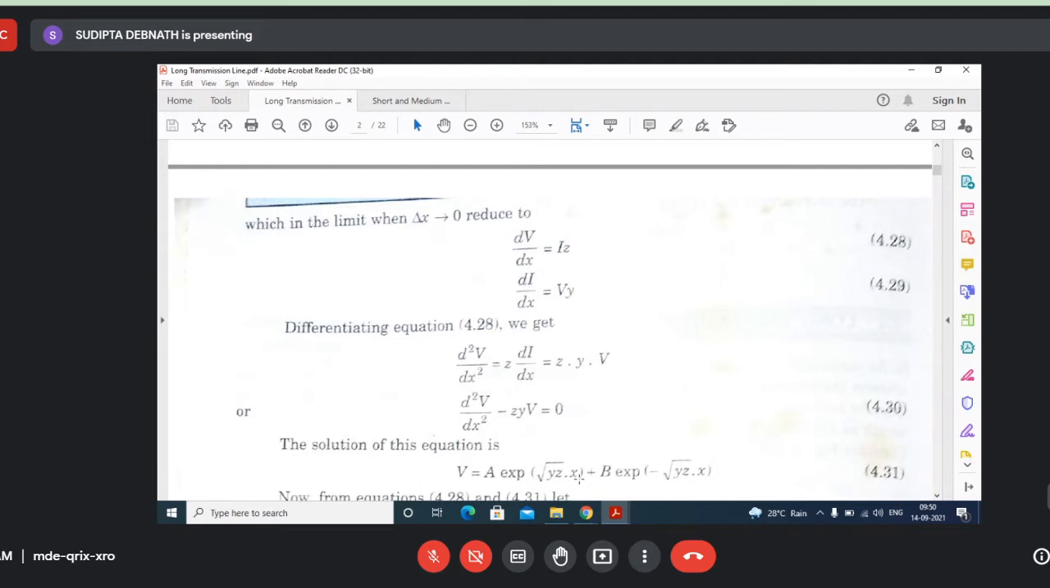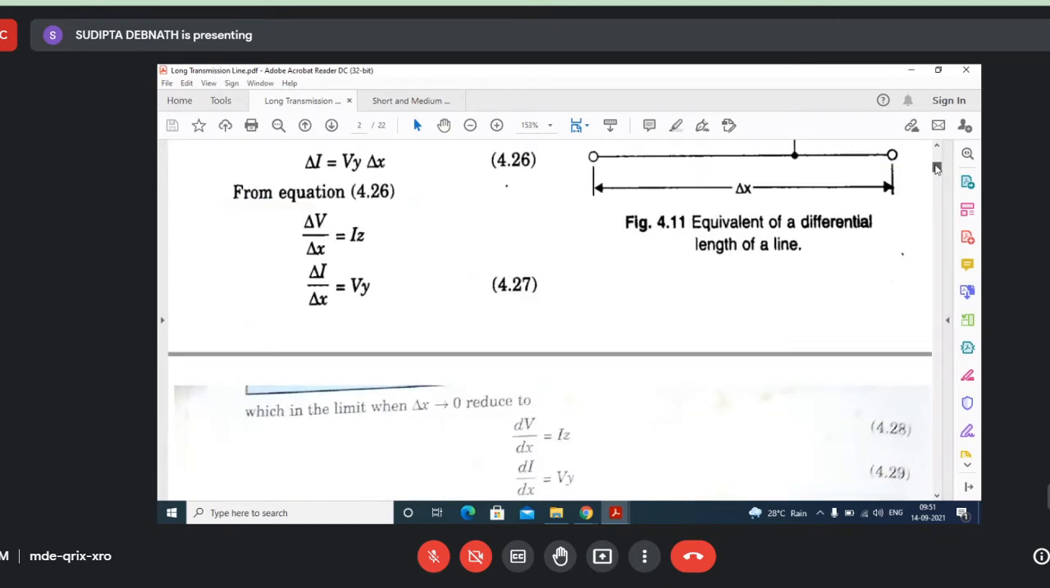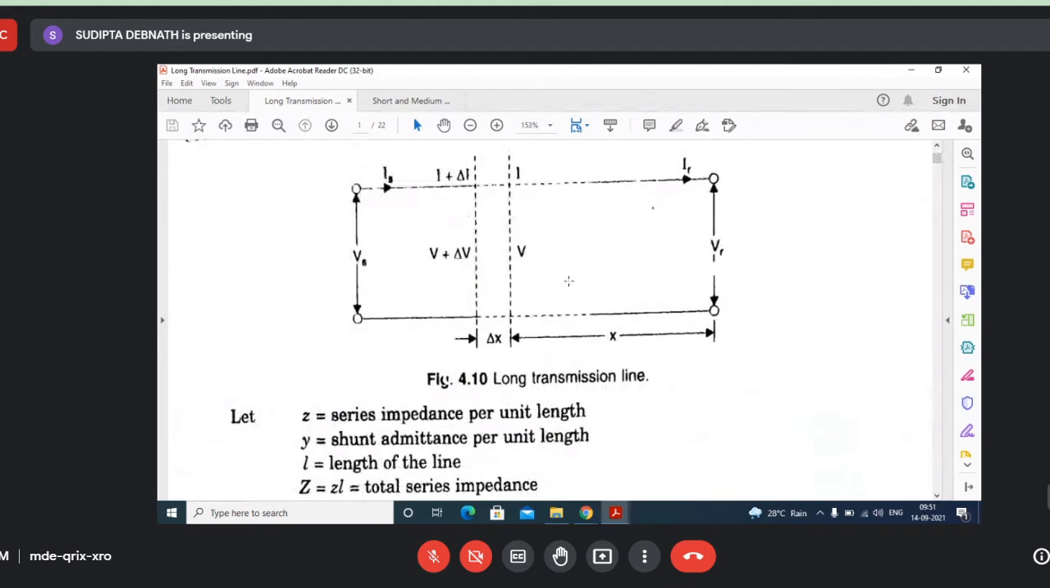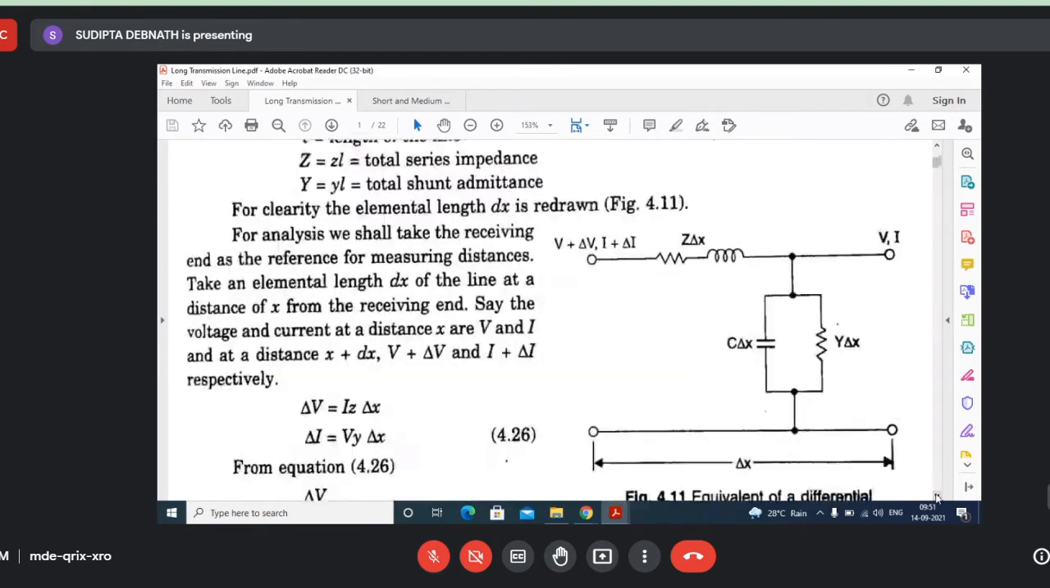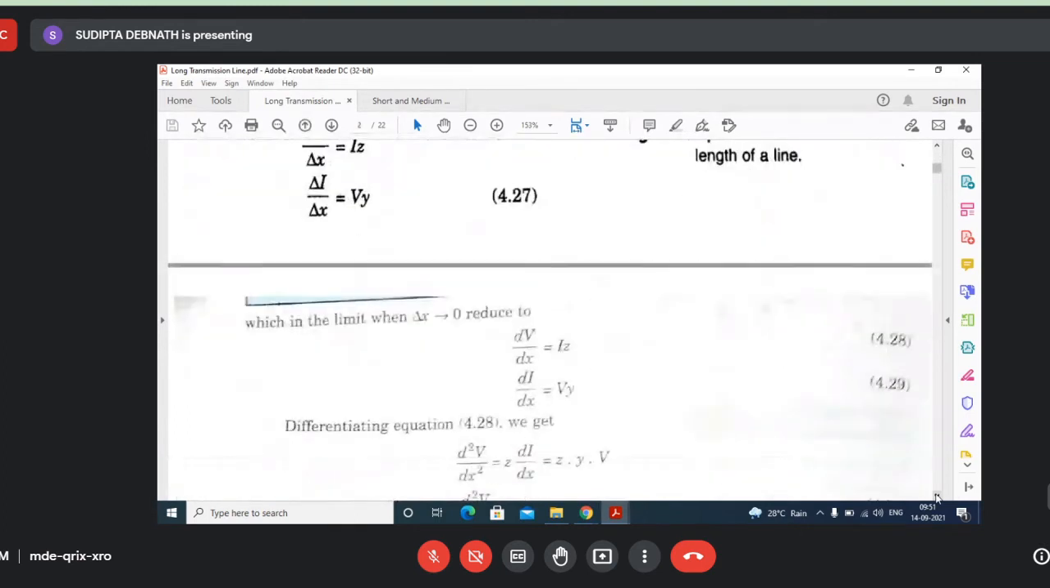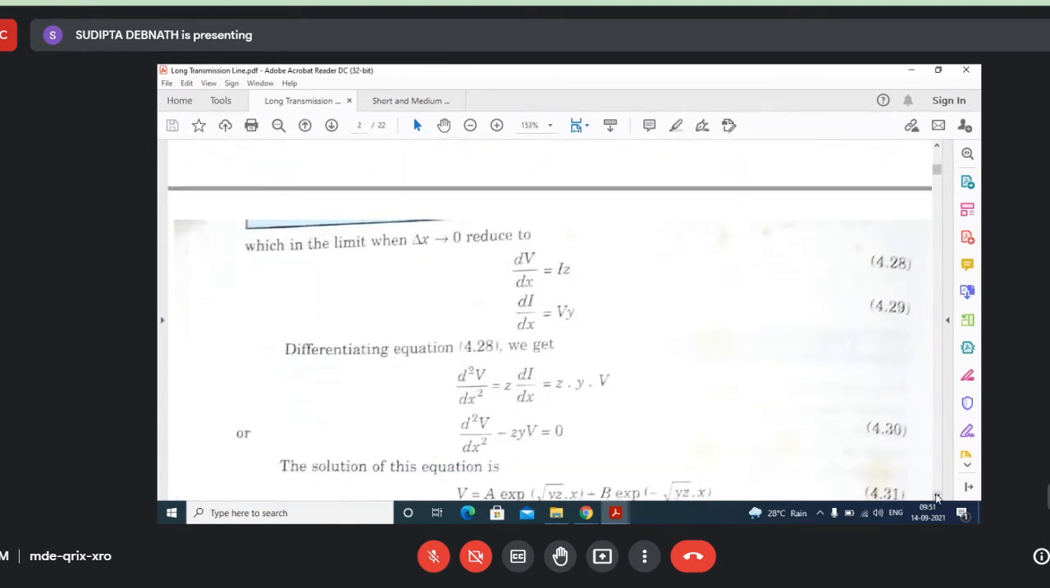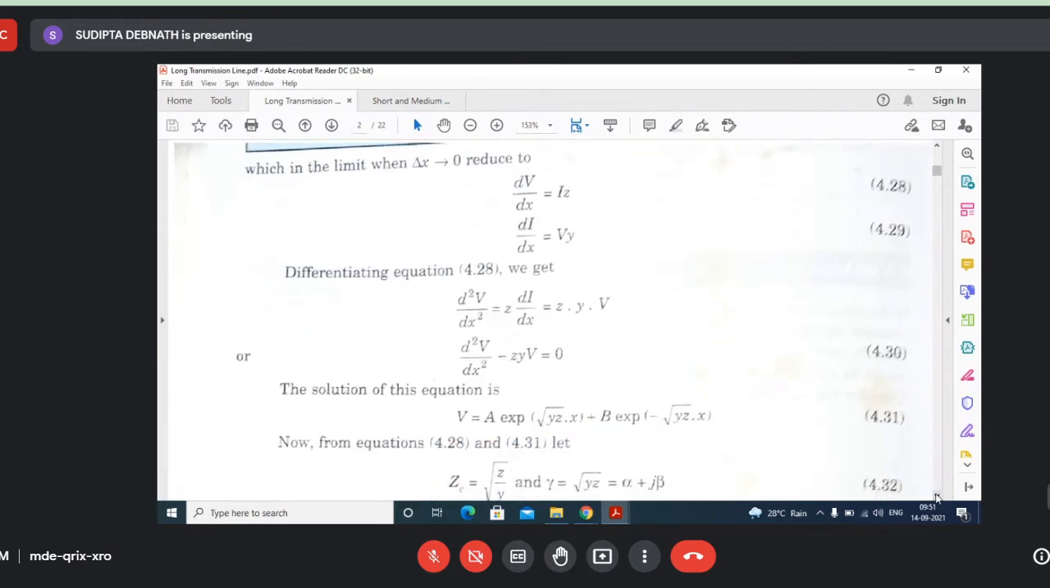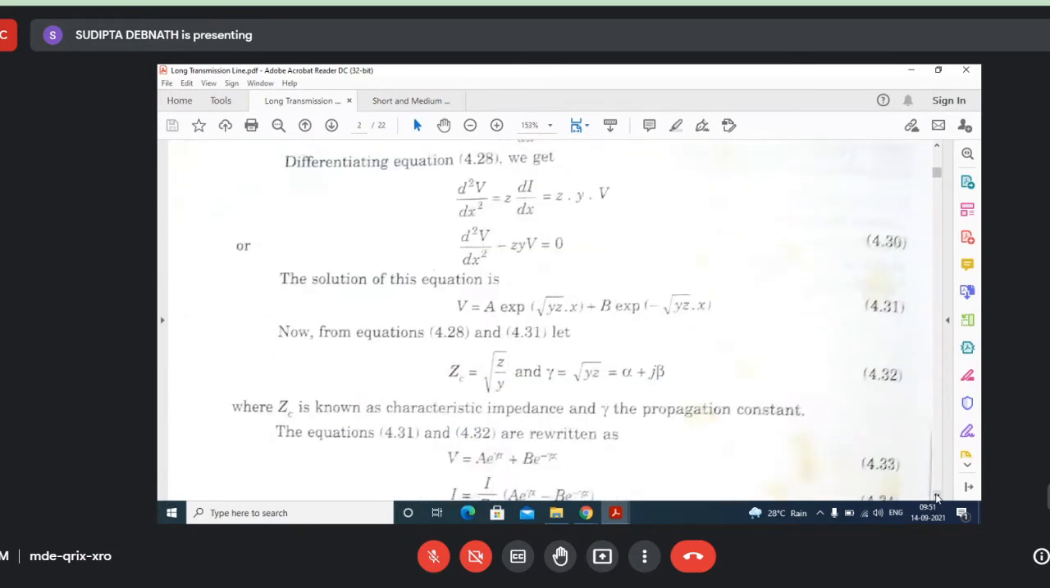So from this equation, for finding out A and B, we can consider that when x equal to 0, it is the receiving end voltage, VR. Yes. When x equal to 0, V equal to VR, and when x equal to l, the total length, then V equal to VS. Yes, VS. So you can write down that at x equal to 0, V equal to VR, and at x equal to l, V equal to VS.